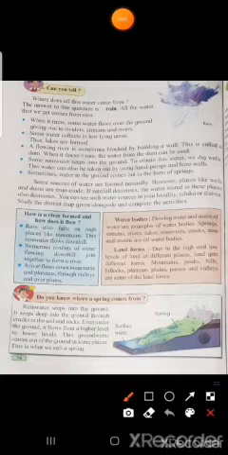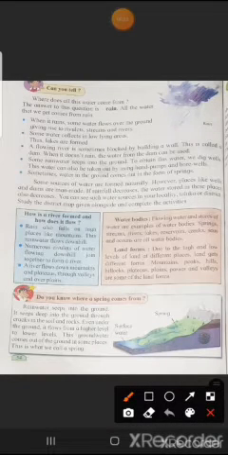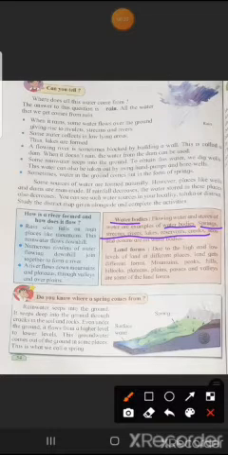Okay, now let us move towards the next paragraph, that is water bodies and landforms. Water bodies. Flowing water bodies means what, children? Means large bodies of water, large area covering water. Flowing water and stores of water are examples of water bodies. Means where water flows, that is also an example of a water body, and where water is stored, that is also an example of a water body. See here, springs, streams, rivers, lakes, reservoirs, creeks, seas and oceans are all water bodies.